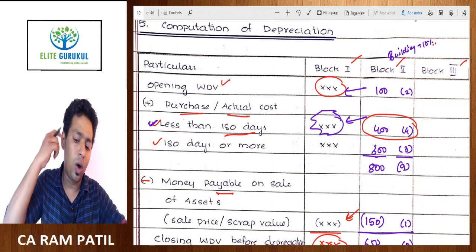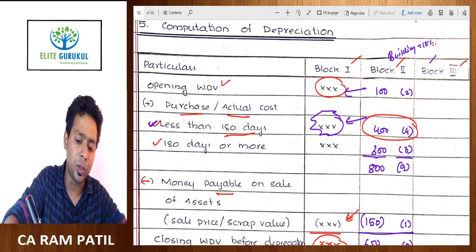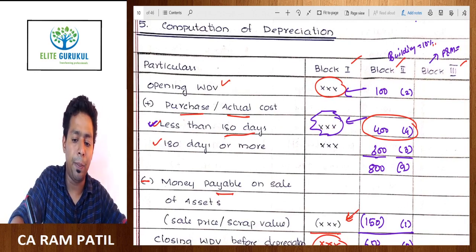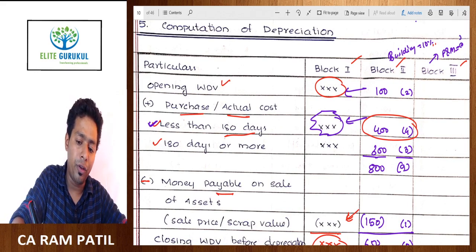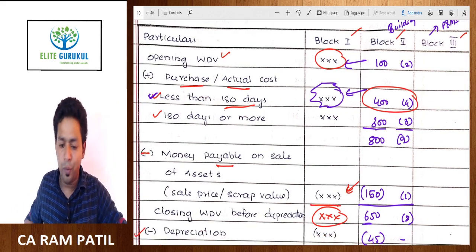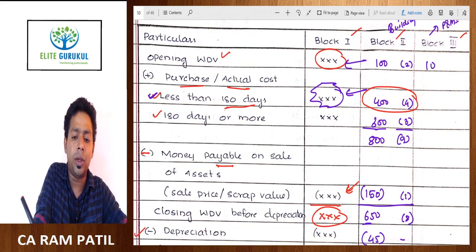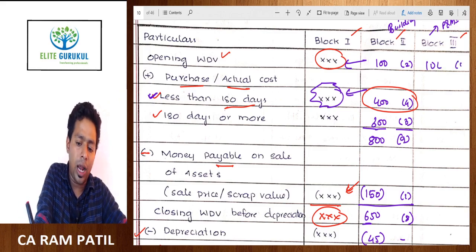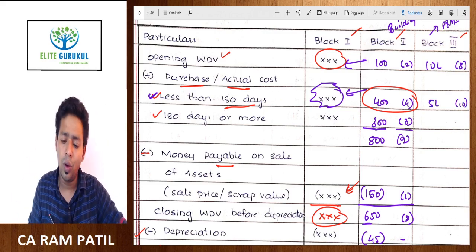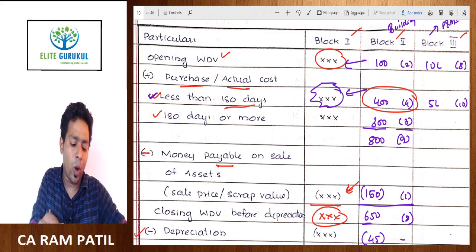Let's do one more. Let's assume this block is a plant and machinery block. The plant and machinery block is depreciable at the rate of 15%. Let's have values. Consider you have some plant and machinery of 10 lakh. There are 8 machineries. Then you purchase another 10 machineries worth rupees 5 lakh. They belong to the same block.